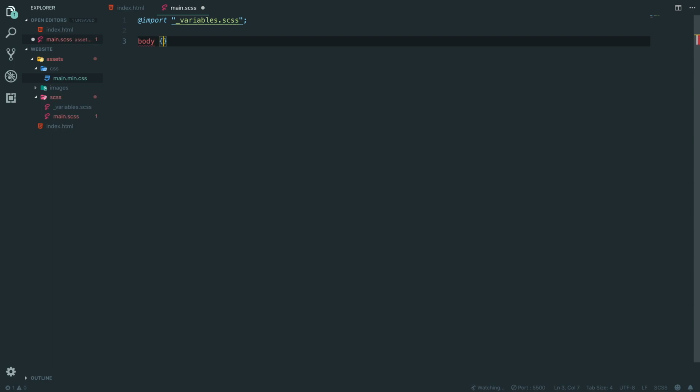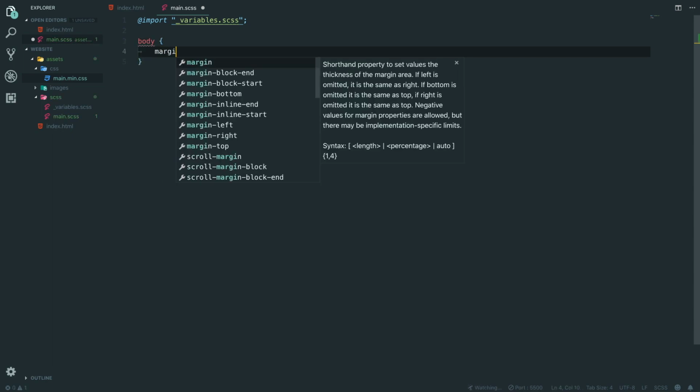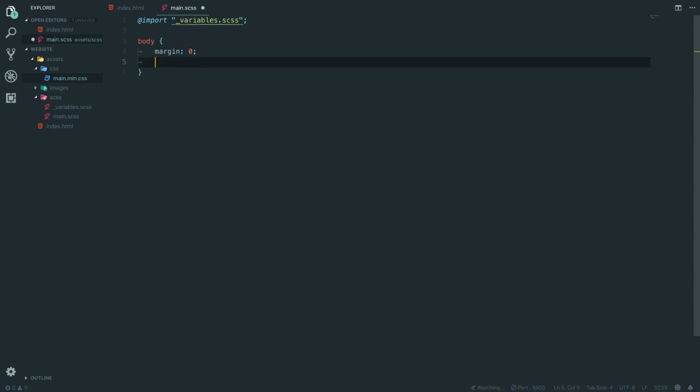The first thing is we do need to reset our body stuff. So we want to say margin is equal to 0 because we don't want any margin. Padding equal to 0 because we don't want any default padding. I know it's only on really legacy browsers now with padding, but margin is still a thing everywhere. They need to start... why?